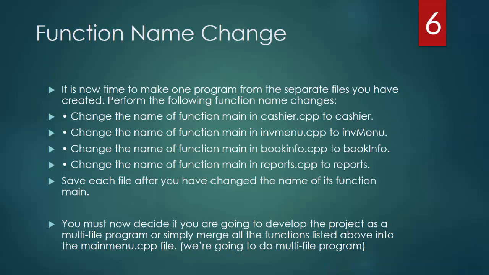So we have, like I said, several files. We have a cashier, inventory menu, and so forth. And we will be renaming these main methods in these files. If you remember, I had to keep renaming the main methods in these files in order to be able to run them and test them, because they were not connected. In this part, we will have only one main method in our main menu file, and from there all the other files will be hooked together using headers and functions.